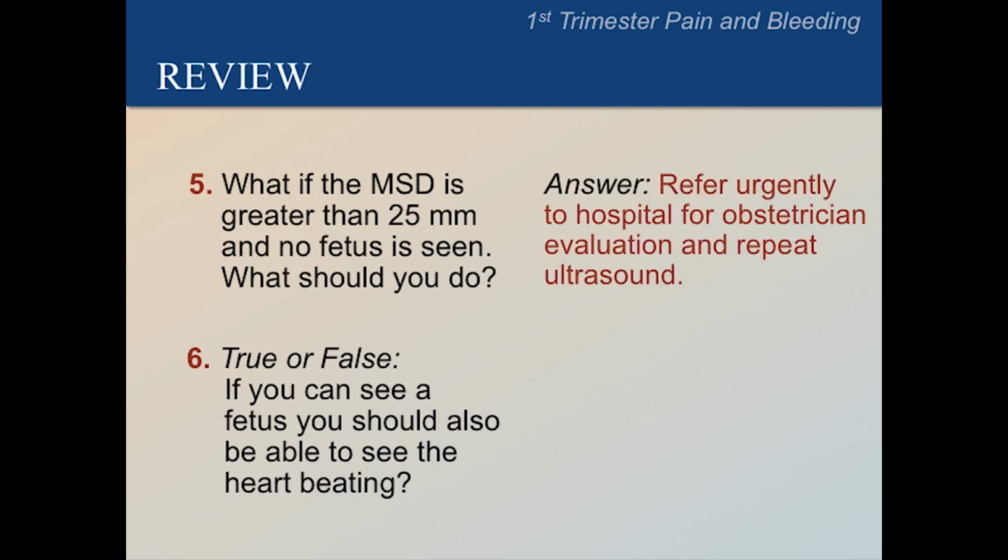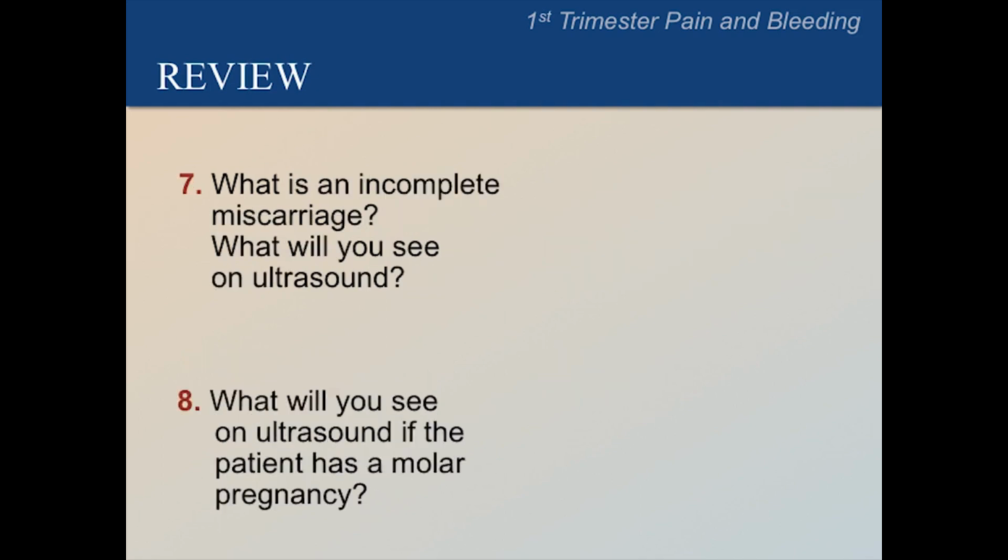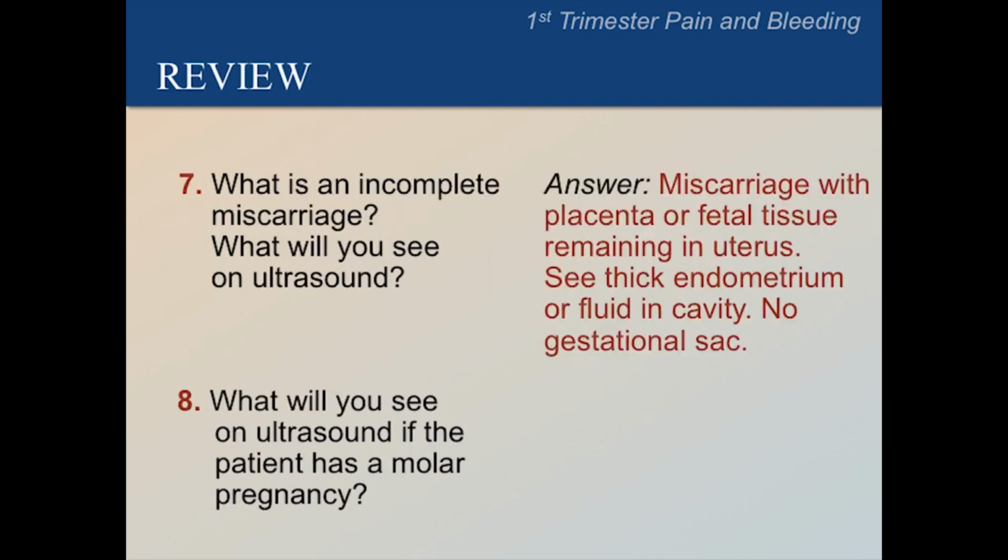The answer is refer urgently to the hospital for obstetrician evaluation and repeat ultrasound. True or false? If you can see a fetus, you should also be able to see the heart beating. The answer is true.